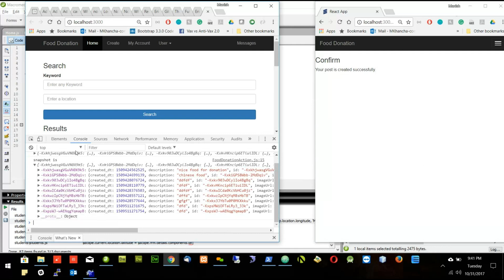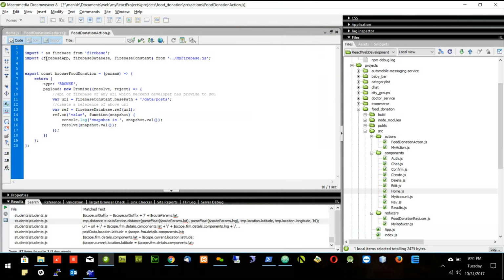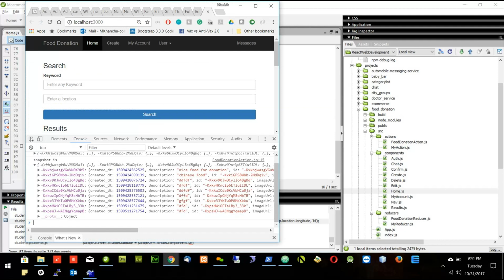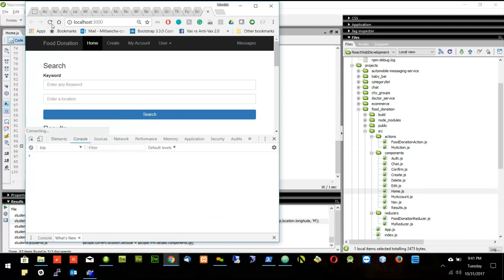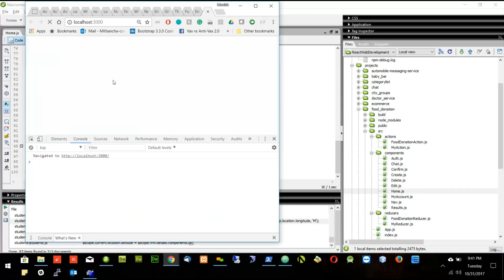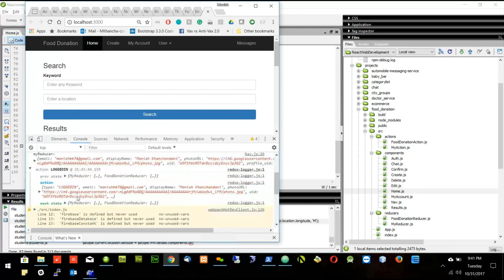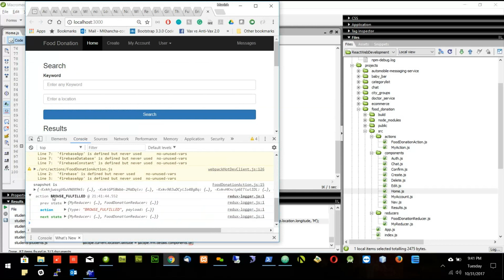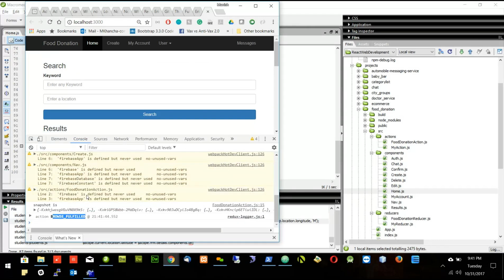So whenever I'm adding, 9 records are coming here, but you will notice that this action is not called again and again. The action is called only once. This dispatch of action should be called whenever new records come. But if I reload the page, I can see browse is called and browse fulfilled is called on the reload of the page.